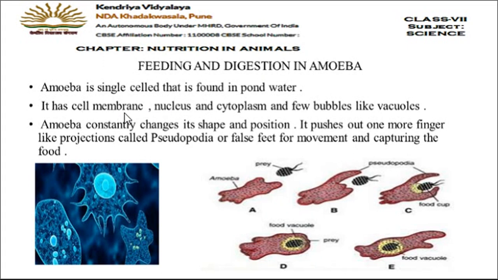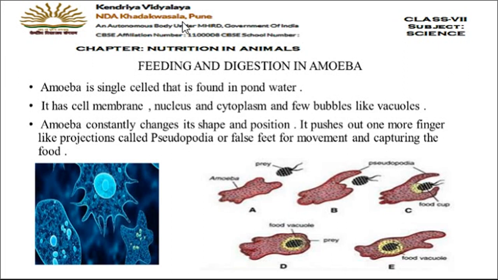Now, it has a cell membrane. This boundary of the cell is called the cell membrane. Then there is a nucleus present at the center, and this liquid filled is called the cytoplasm. And these bubble-like structures which are seen in the cell are called the vacuoles. Amoeba continuously changes its shape and position.